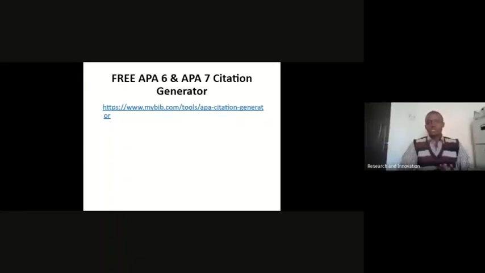But I would want us to go manually with the example we're going to do. I'm interested in referencing a hypothetical book. Let me click on book. Then I want to search manually. It gives me the template to interact with, the basic information I need that will help in giving me the citation reference for the material.